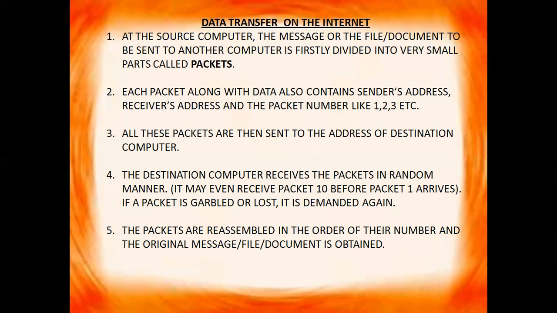Okay, the packets are reassembled in the order of their number, and the original message or file or document is obtained when all the packets have reached the destination computer. They are reassembled according to their numbers, and then the original message is obtained. Fine. And all this is done within a second, so it is very fast, very fast.